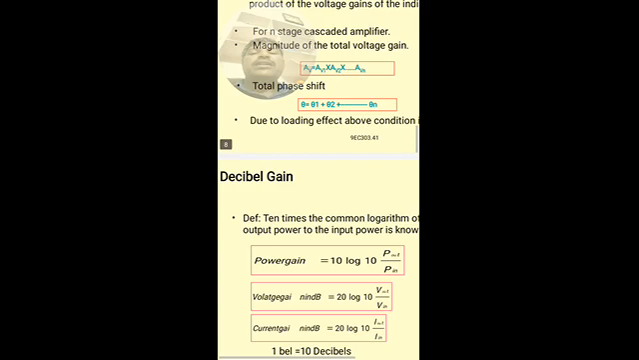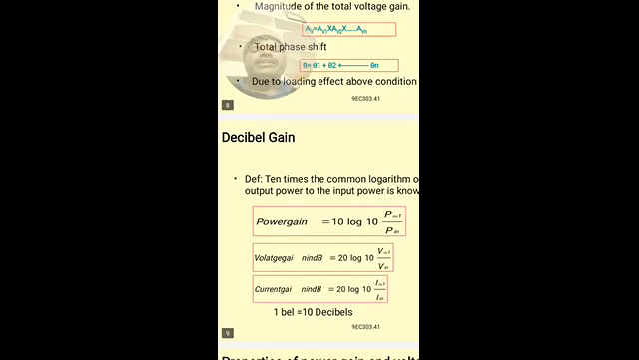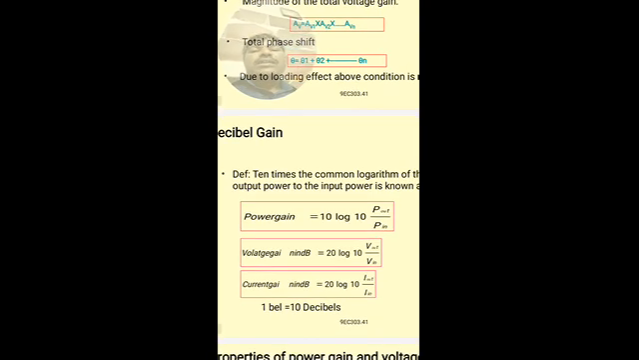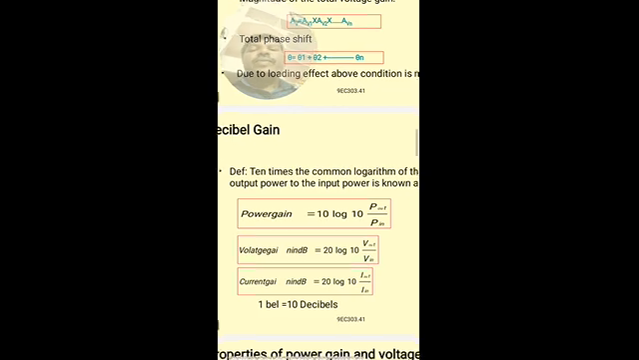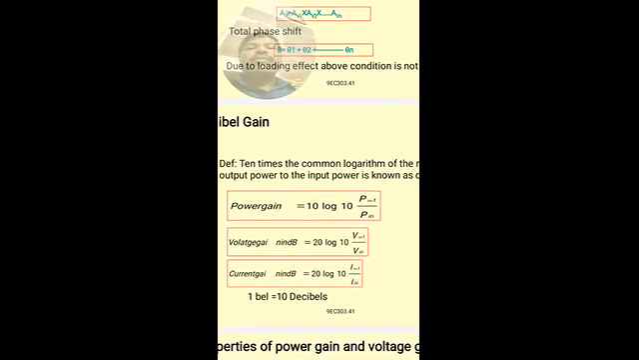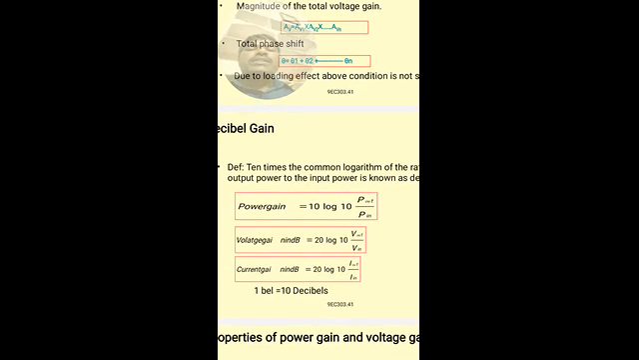Coming to the representation of gain in decibels. When the number of stages is more, the gain of the amplifier becomes very high. To represent a very large gain of an amplifier, we require more digits, so it is difficult to remember the gain of the amplifier when it has so many digits.